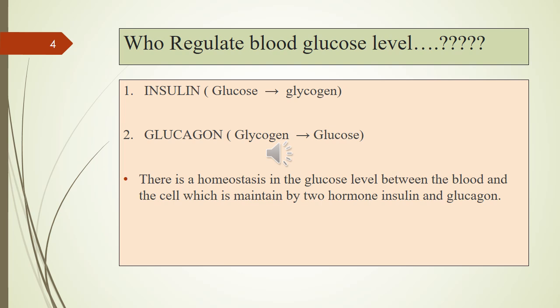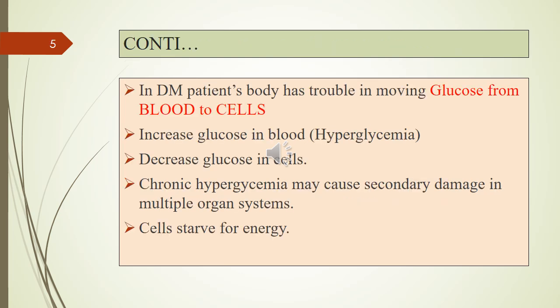Basically, insulin decreases the glucose level by shifting the glucose from blood to cell, while glucagon does just the reverse. It splits the glycogen and moves the glucose into the blood. So glucagon increases blood glucose level. So we humans have the capacity to decrease and to increase the blood glucose level according to need.